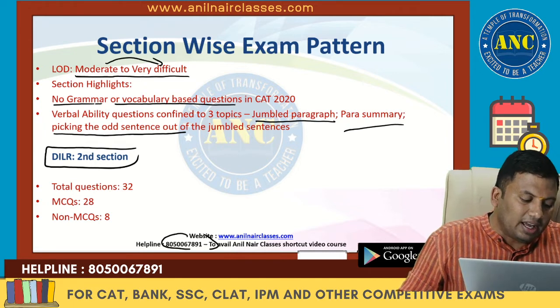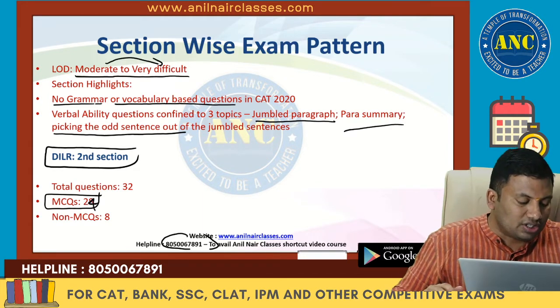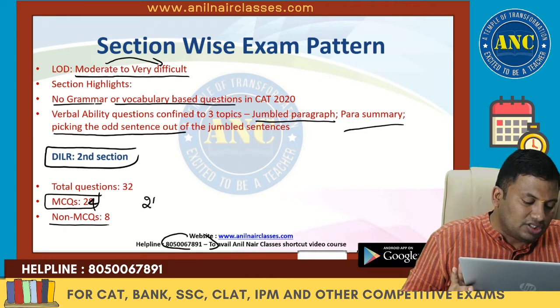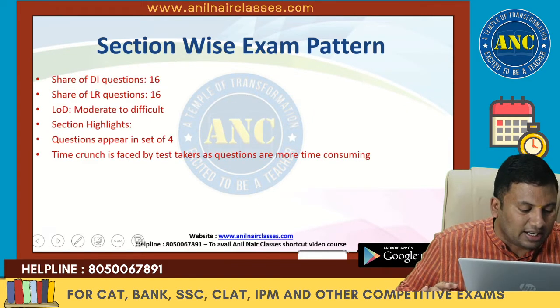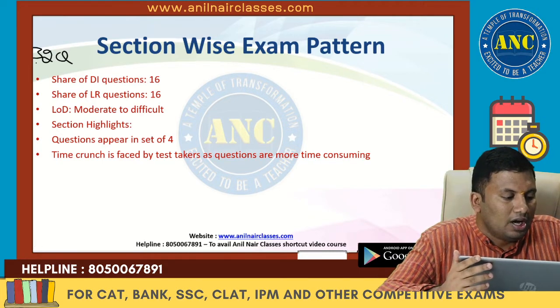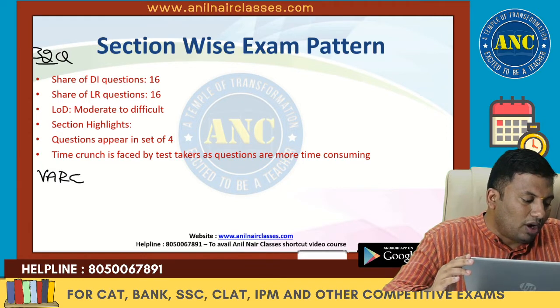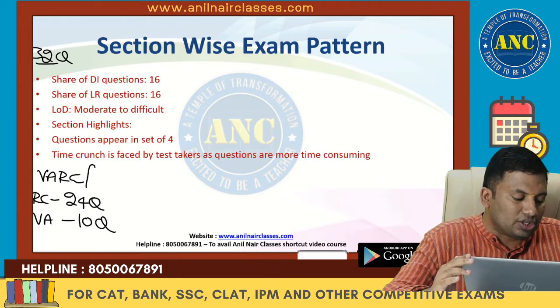DI and LR has 32 questions: 24 multiple choice questions and 8 non-multiple choice questions. 25% of the DI and LR questions are non-multiple choice questions. So let us go in detail. Now, in verbal ability and RC, what is the distribution? RC 24 questions, verbal ability 10 questions, not equally distributed.